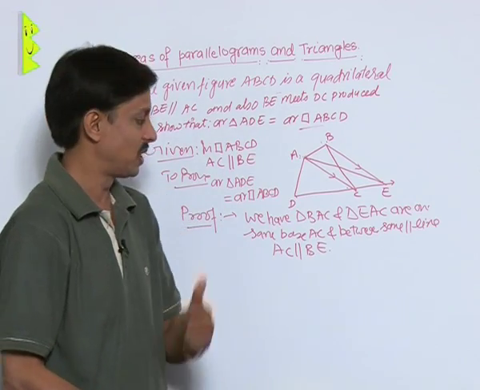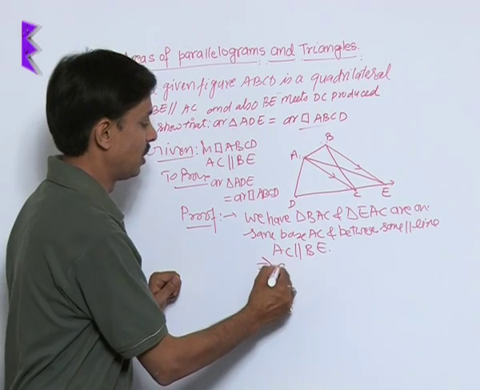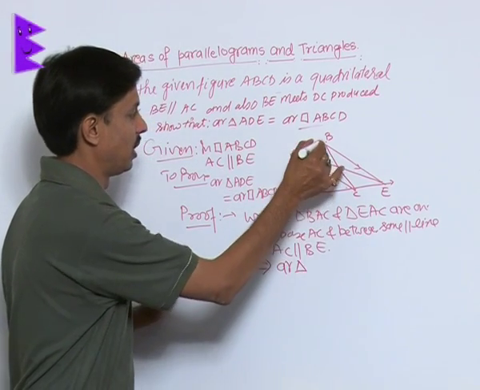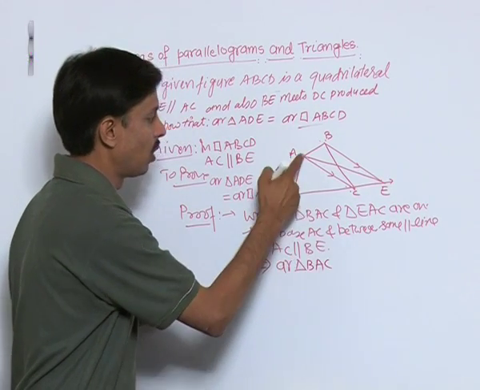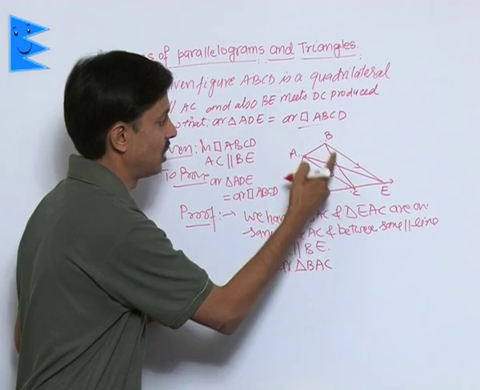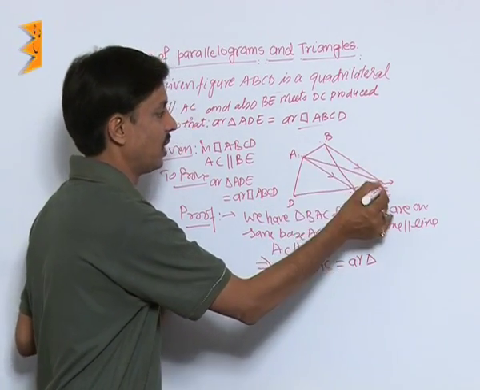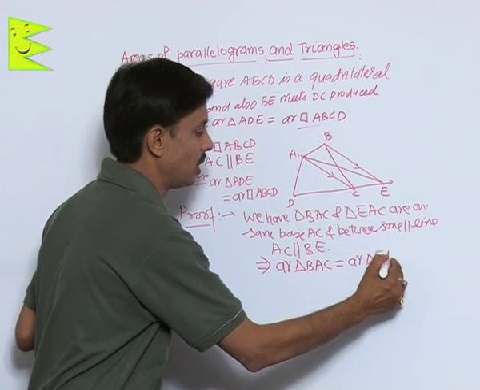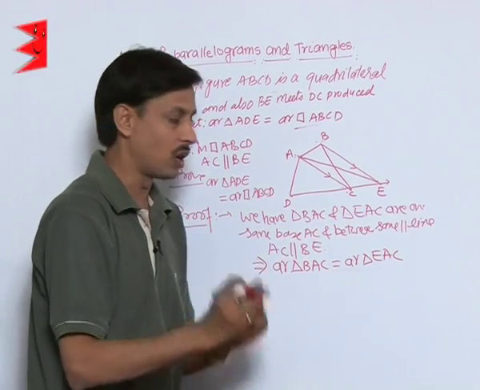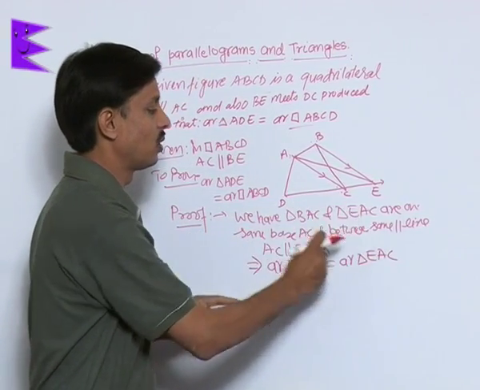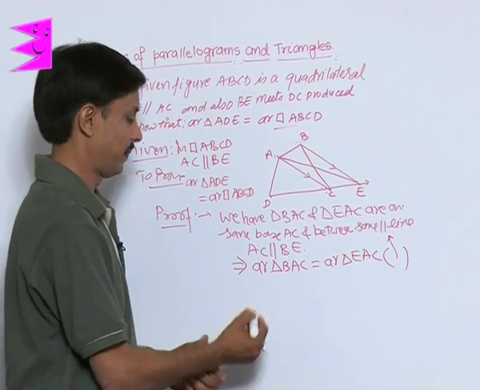Three properties always remember while you are solving the problems of this chapter. So what conclusion is coming? That area of triangle BAC on base AC and between parallel lines AC and BE is equal to area of triangle EAC. This is EAC. As areas of these two triangles are same because, as written, they are on same base and between same parallel lines, reason is mentioned here.